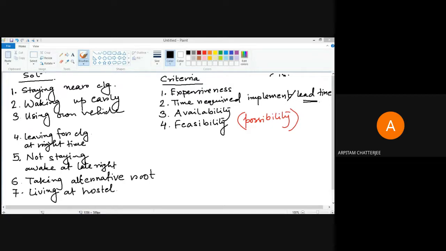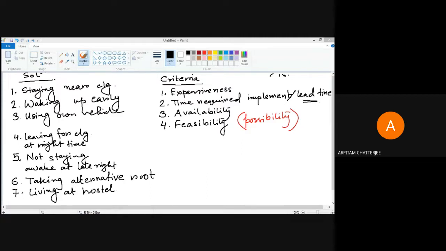But in engineering terms, this is called feasibility. Any type of implementation, if you propose a new method for any problem or any work, there is always a thing called a feasibility study, that is, how feasible it is to implement this. There is something called out of the box thinking. I think all of you have heard this.